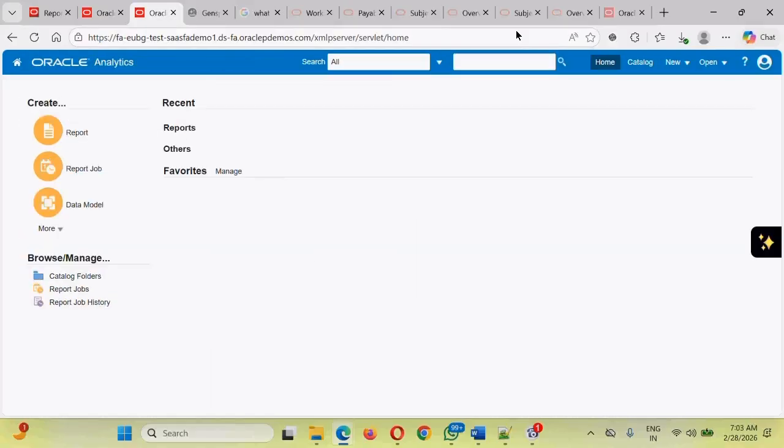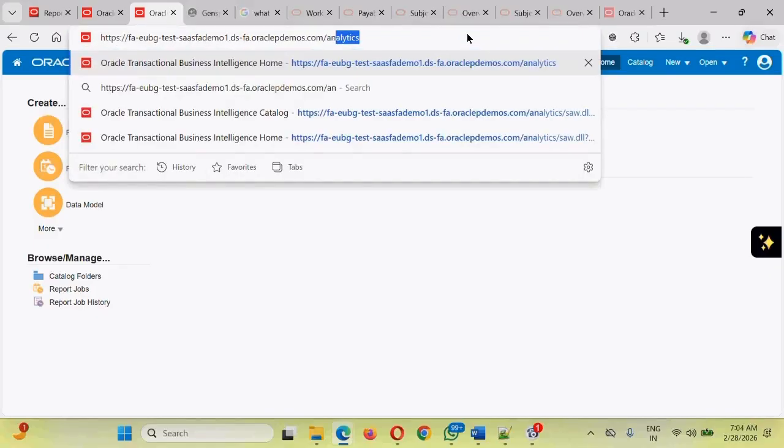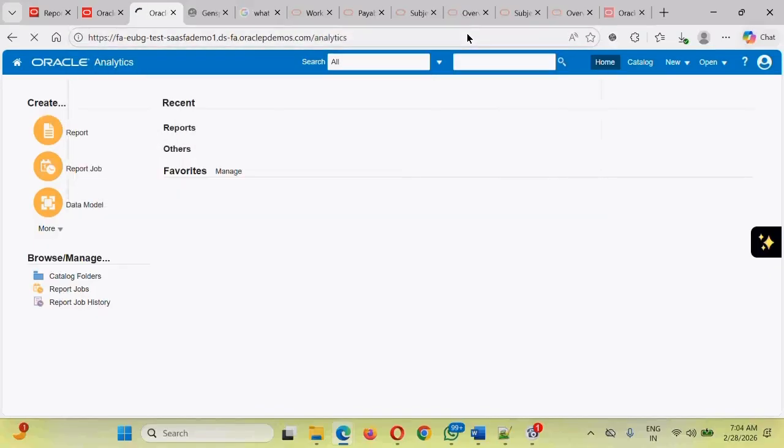So guys, this XMLP server was the old way to access and analytics is the new way to access. Mostly we used to access by the analytics kind. All the capabilities are mainly the same, only a little bit of look and feel difference is there. So we should be accessing the server by adding the keyword analytics.